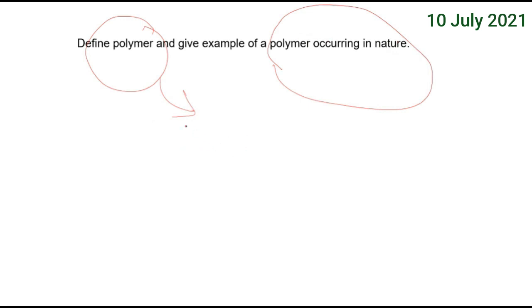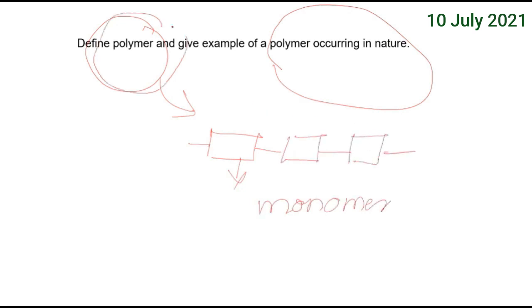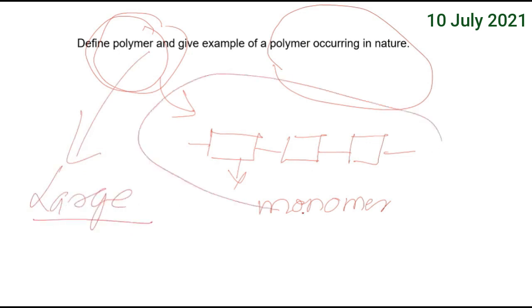As I have already told you, a small unit of chemical we can call a monomer. This is monomer, mono means single. And many such monomers will give you a polymer. So a polymer is a large unit, right? And all synthetic fibers and natural fibers are polymers. That means they are large chemical units, which are made up of monomers.